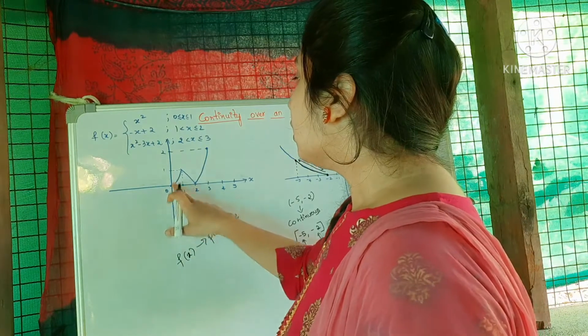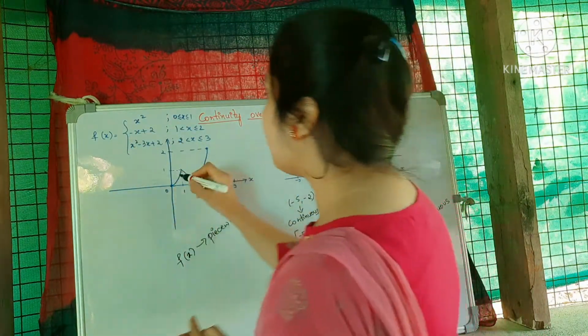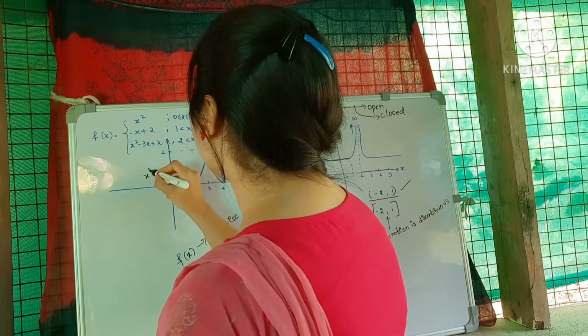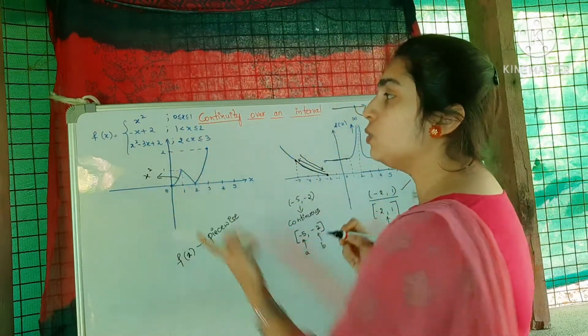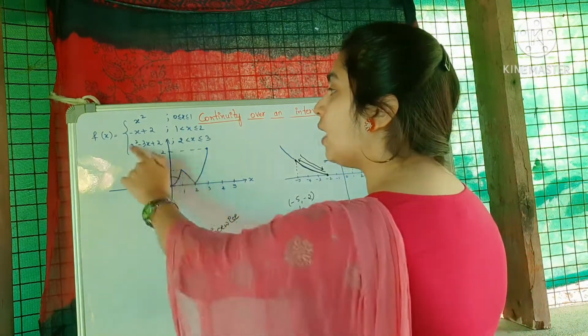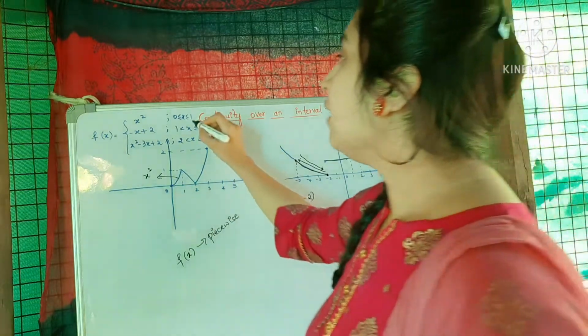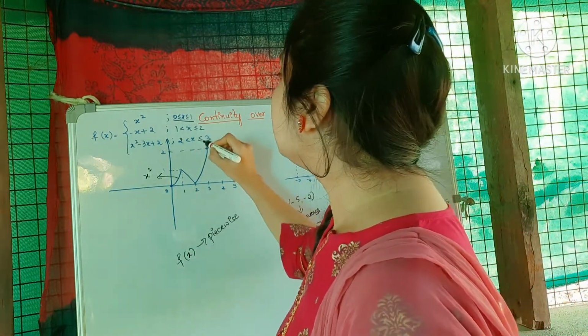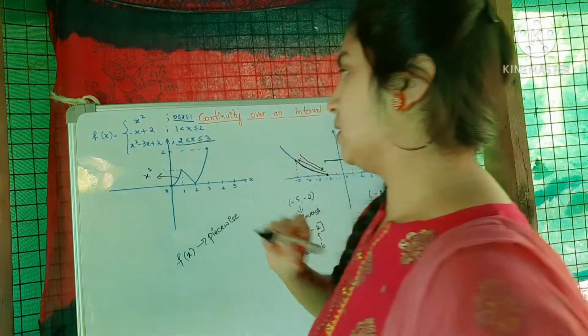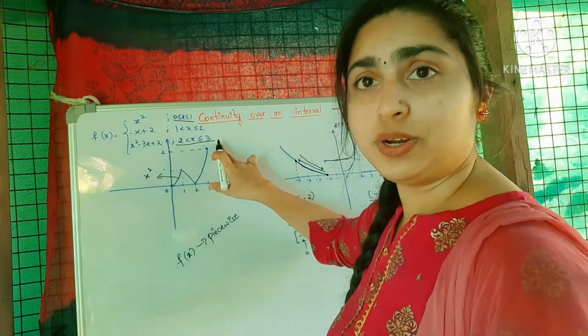Here I have drawn this graph, okay. This is f of x equal to x square, this is minus x plus 2, that is a straight line with the slope minus 1, then you have x square minus 3x plus 2. I have drawn this, and from the limits, you can see here 0 is included and also 3 is included, right?